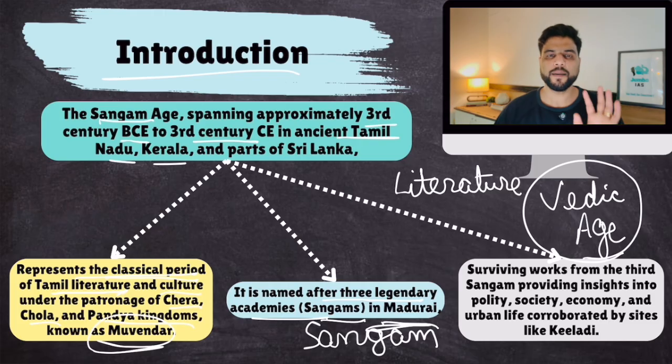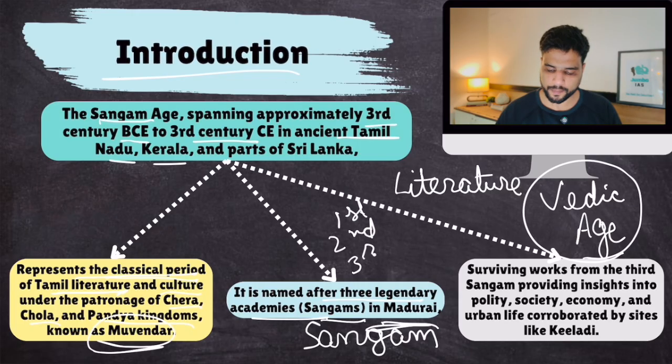So in that Sangam, a lot of literature was released. That is Sangam literature. The assembly of all these writers took place. There were three Sangams: the first Sangam, second Sangam, and the third Sangam. Now, most of the literature composed during the first Sangam was destroyed.